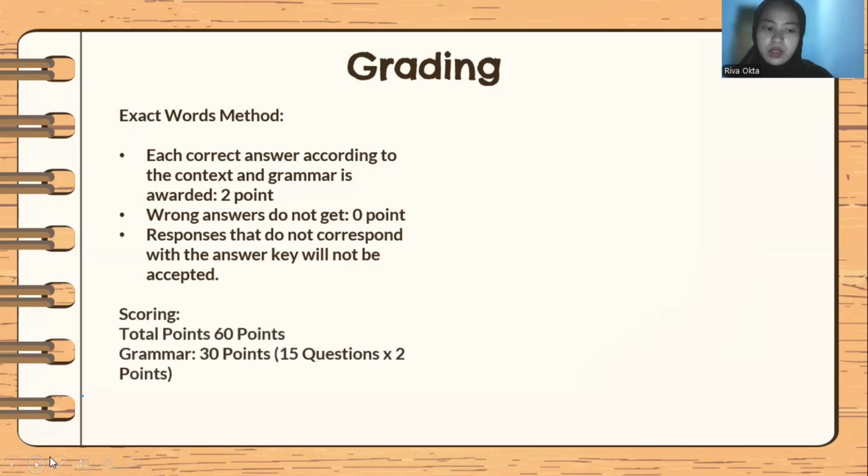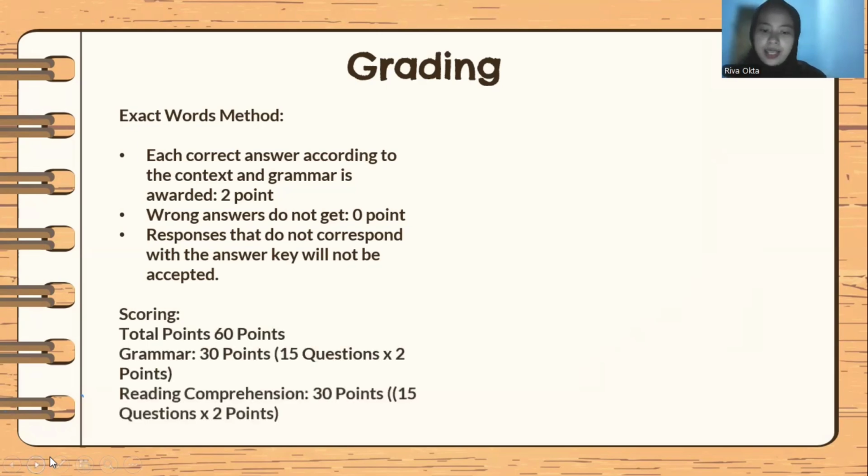Scoring. Total point is 16. The total points are 16 because one question gets 2 points. So 13 multiplied by 2 points results in 26 points, and multiplied by 2 because there are 2 texts, namely grammar and reading comprehension.